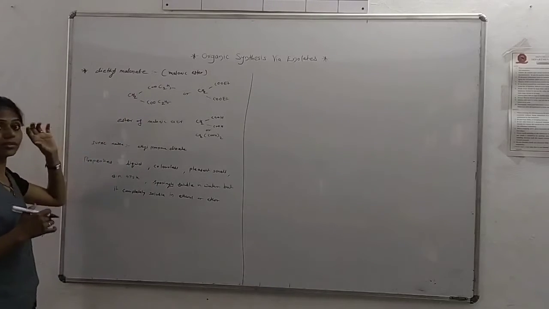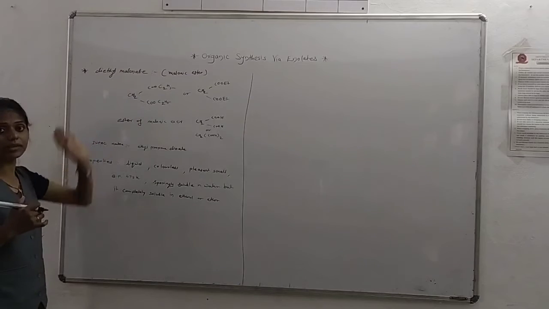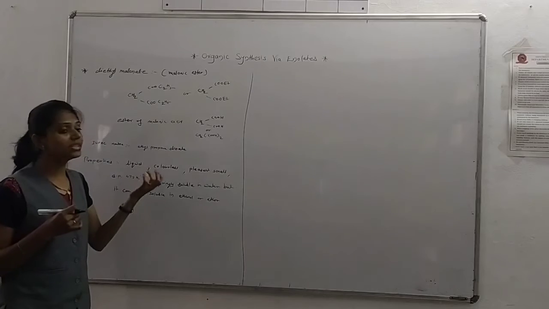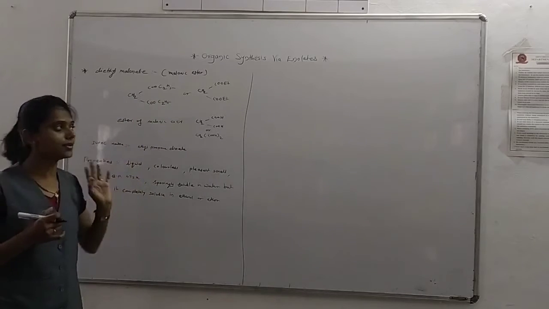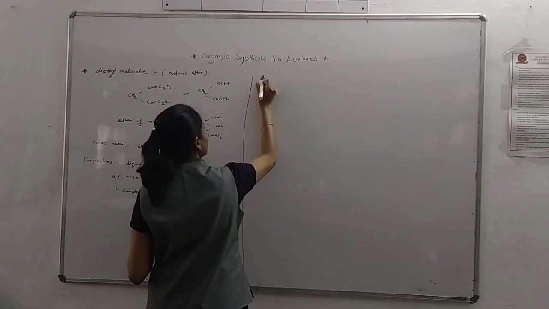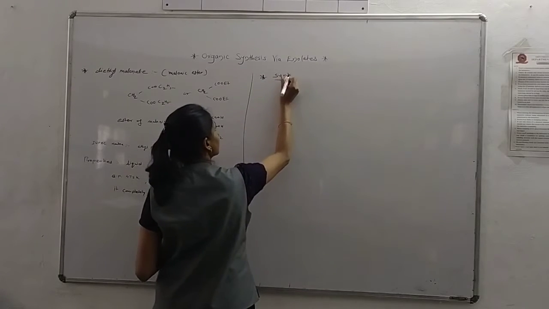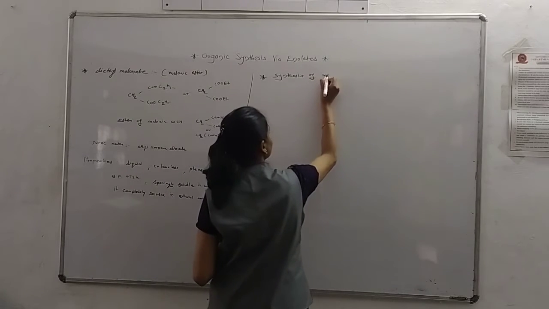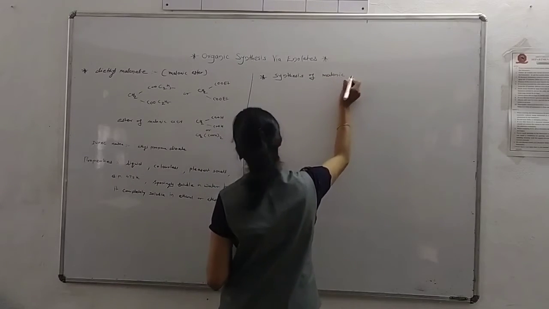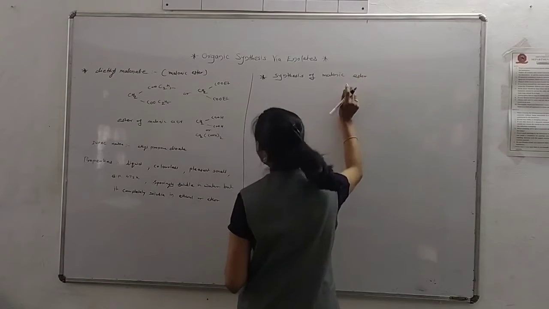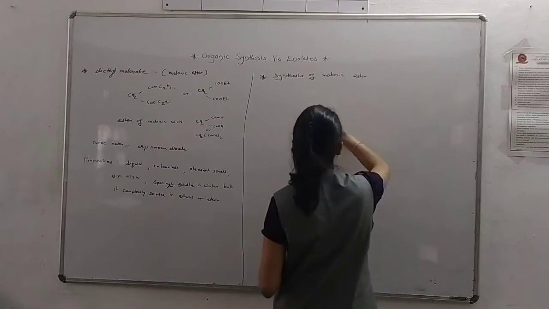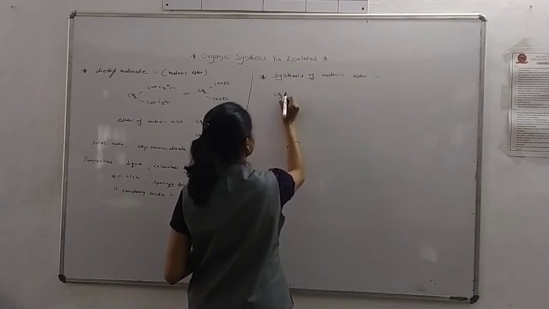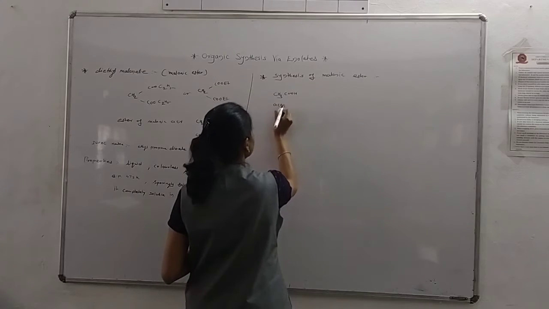Now we study the synthesis: how we synthesize malonic ester from acetic acid. Simple acetic acid is available in our lab, so we synthesize malonic acid from acetic acid. So we write here the synthesis of malonic ester, or you can say diethyl malonate, both are the same, from acetic acid. What is the structure of acetic acid? CH3COOH.